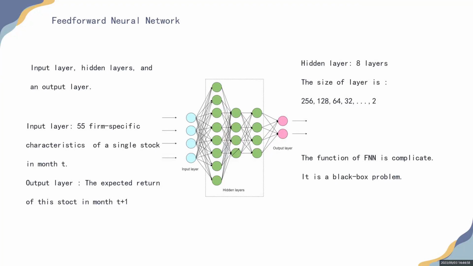The function of the FNN is hard to explain. It is the black box problem in deep learning. The real data will be processed through every layer. The weight matrix and bias vector will be trained automatically at each layer. Finally, the output can be got.